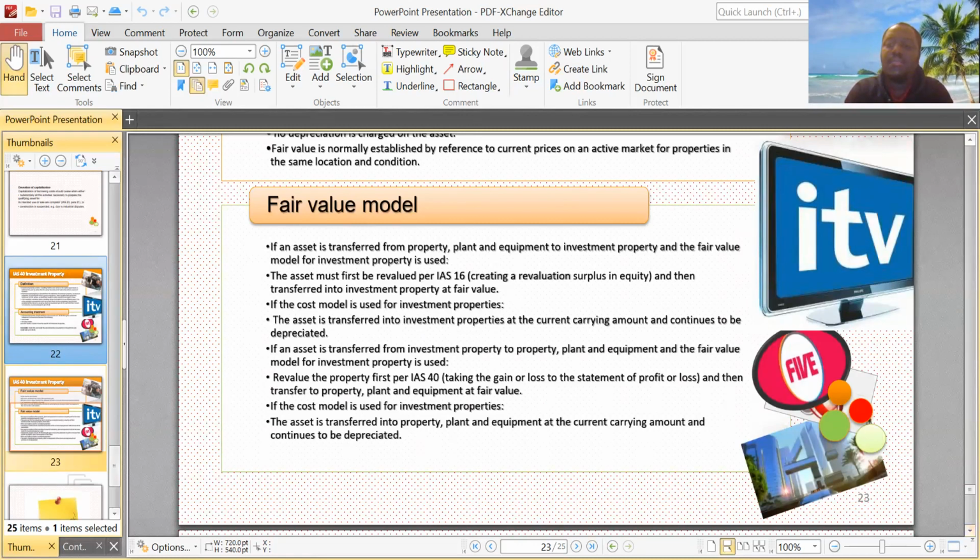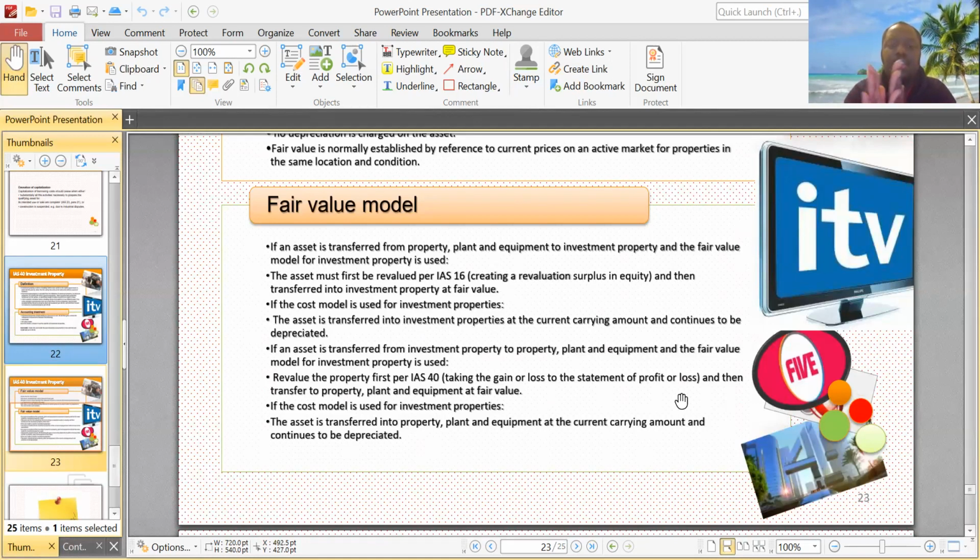Very, very key. If the cost model is used for investment property, the asset is transferred into investment properties at the current carrying amount. It's transferred at the current carrying amount. If you are using the fair value method, it is transferred into investment property at fair value.